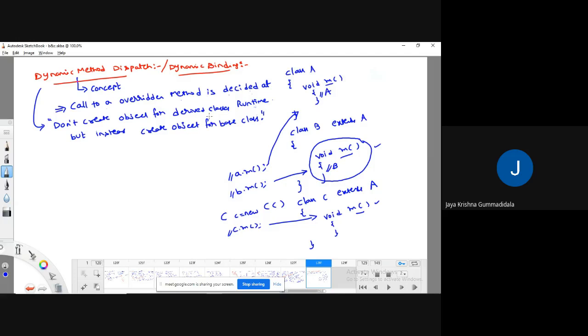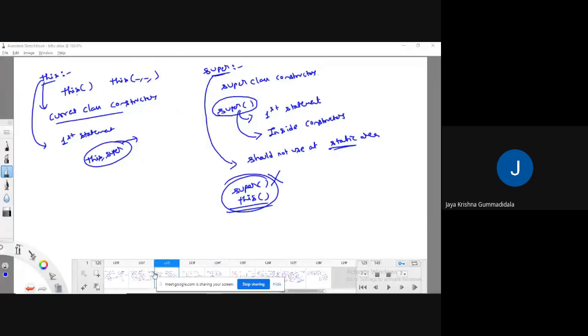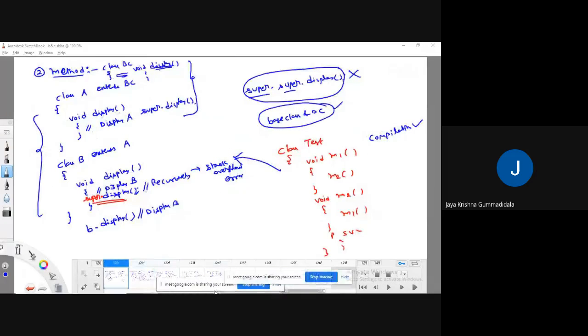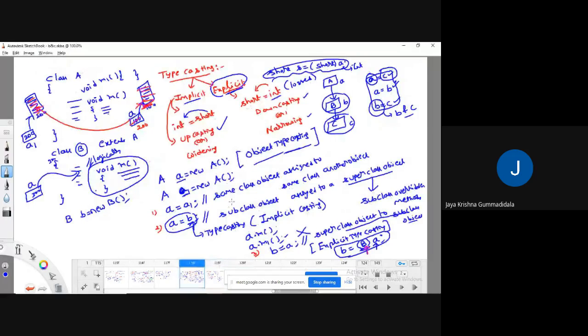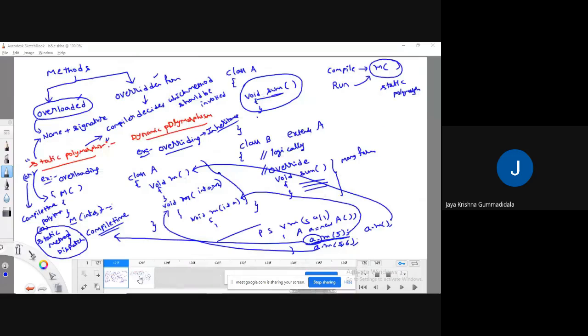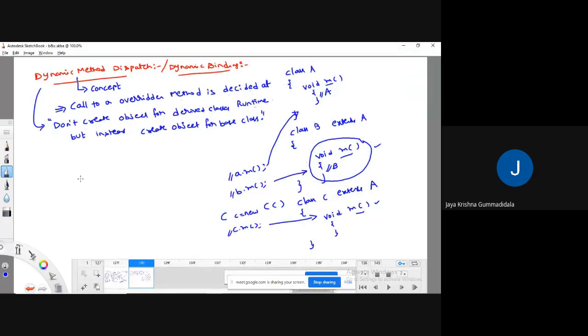So how can you do this? See, this you can achieve through the concept of typecasting. I can create an object for the base class, and to that base class I can assign an object of the derived class. See here. What we are going to do is, they are saying don't create an object for the derived class, but create an object for the base class. So how are we going to create an object for the base class?